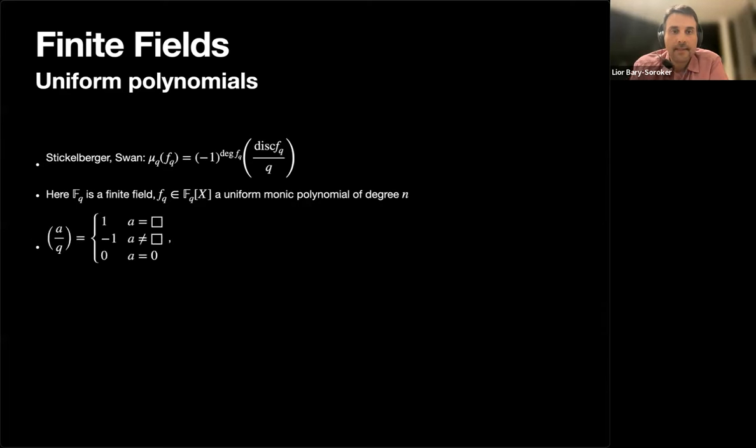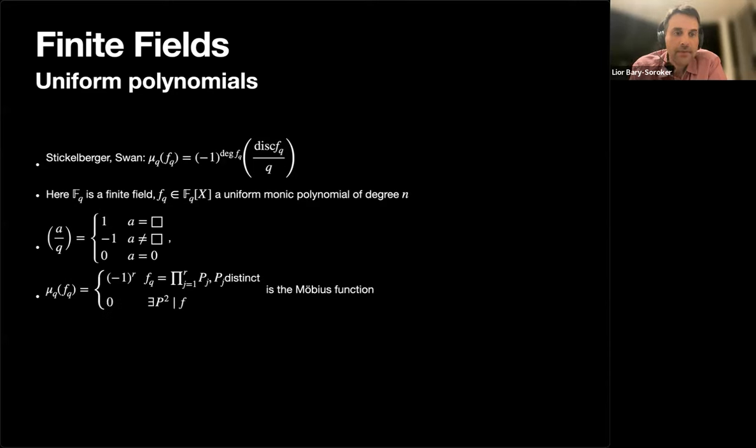And this symbol, I'm not sure if it's a standard symbol, tells you whether A is a square, where A is in the finite field F_q. It tells you whether it's a square or not a square, or zero if A is zero. Like the Legendre symbol, if q was a prime, it would be just a Legendre symbol.